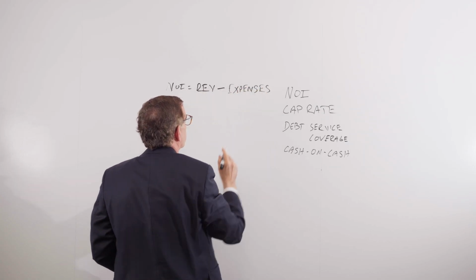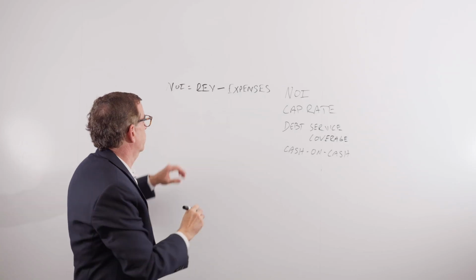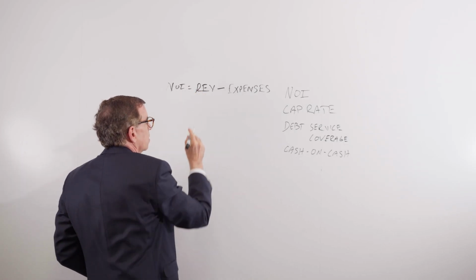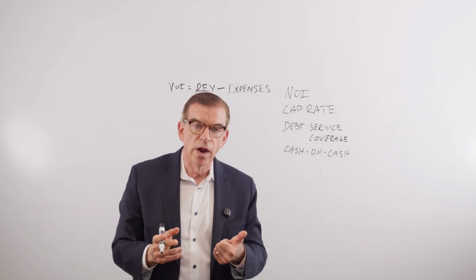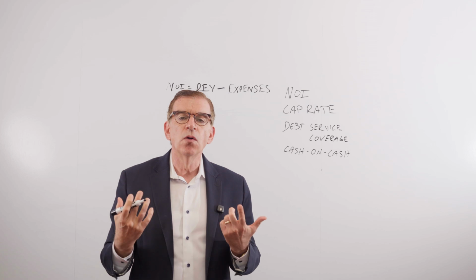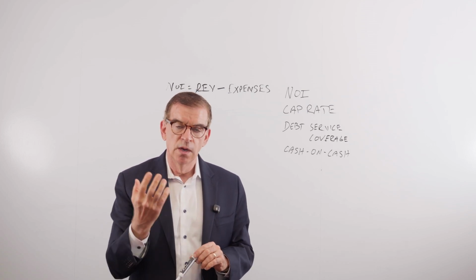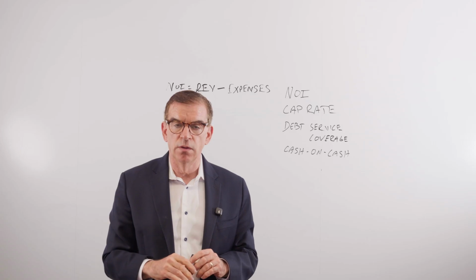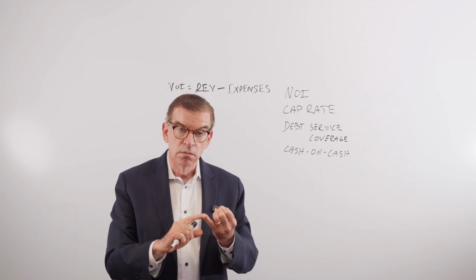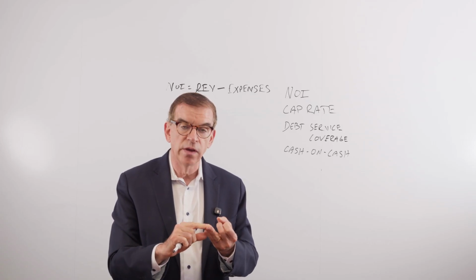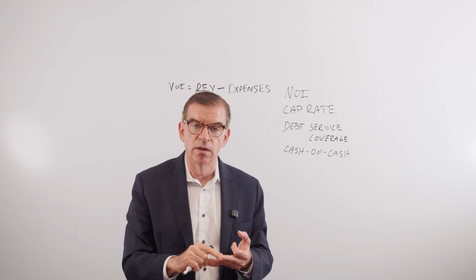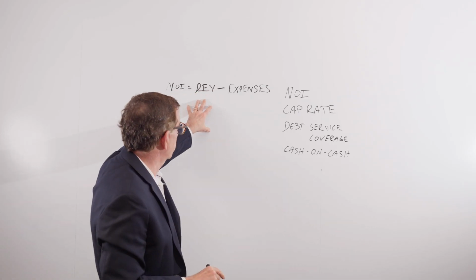And so the revenue for a shopping center includes rent and all the reimbursements, base rent, and all the reimbursements that a shopping center owner receives for taxes, property taxes, insurance, and common area maintenance. So that's the revenue side.